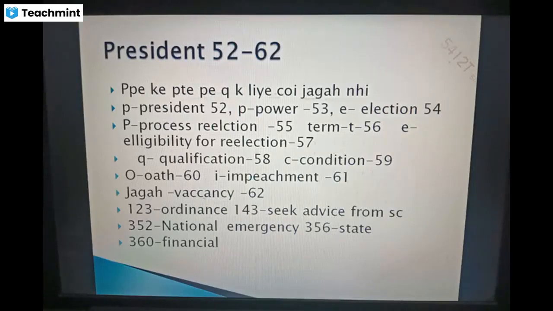360 is financial emergency. Some more articles are also there for this, which you have to remember: session of the parliament, prorogation and dissolution, that is article 85. And one more thing is conduct of business. Article 111, passing the bill, assent to the bill, that is the President's only. And article 112, annual budget of Union and financial statement, that is also the function of the President only.